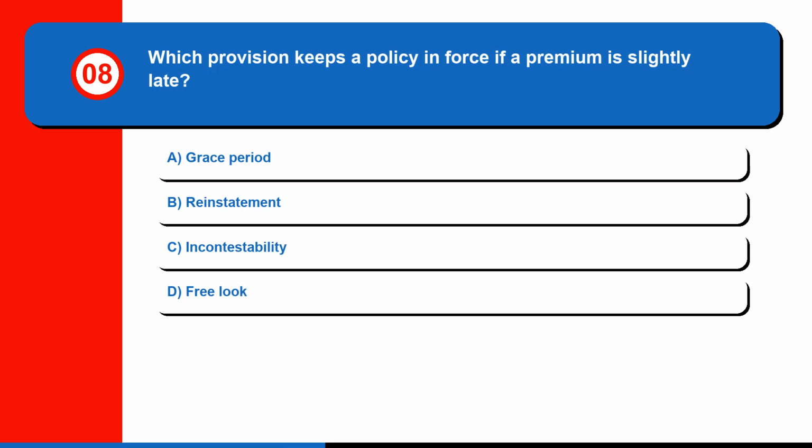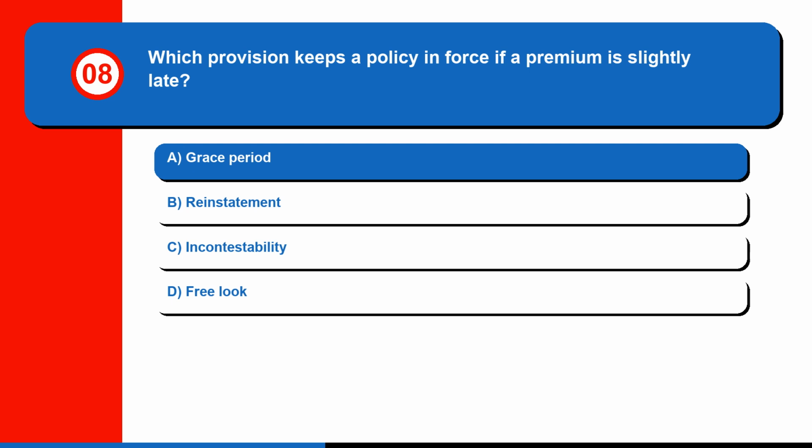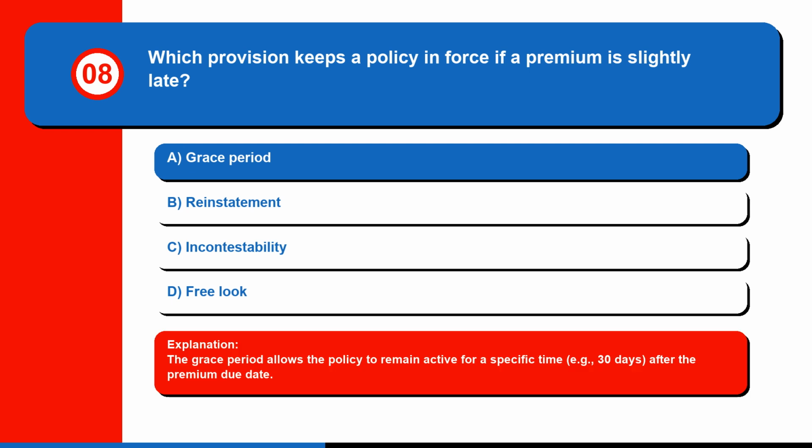Question 8. Which provision keeps a policy in force if a premium is slightly late? A. Grace period. B. Reinstatement. C. Incontestability. Or D. Free look. The correct answer is A. Grace period. The grace period allows the policy to remain active for a specific time, example 30 days, after the premium due date.